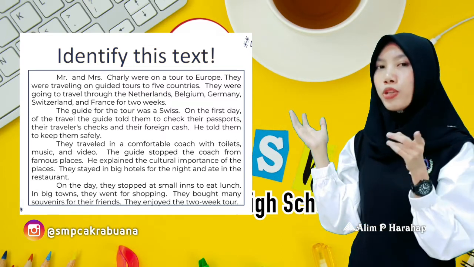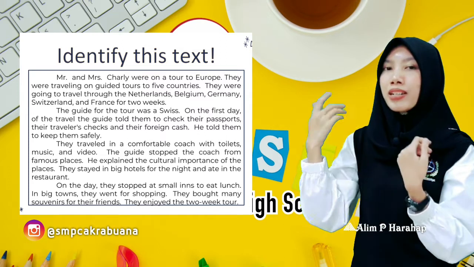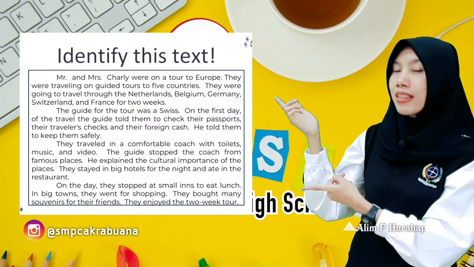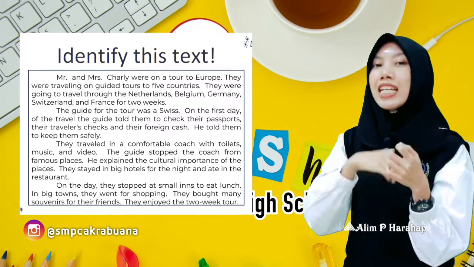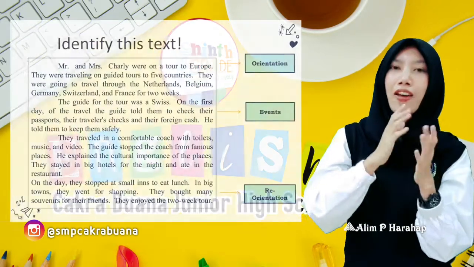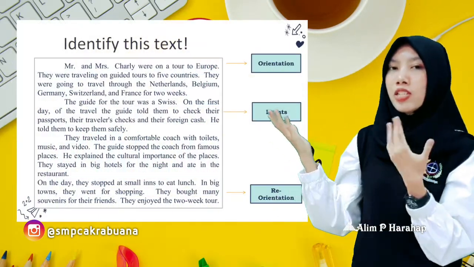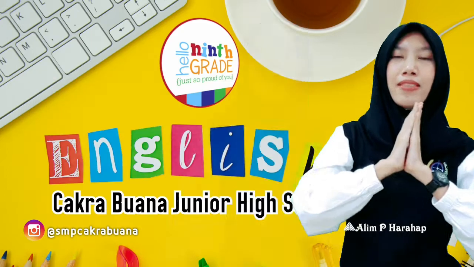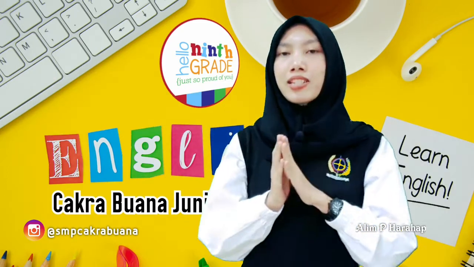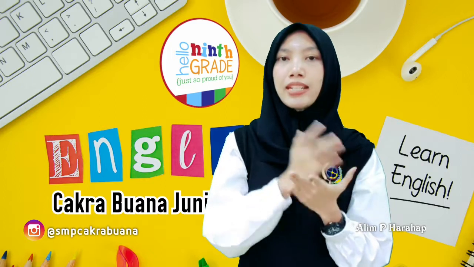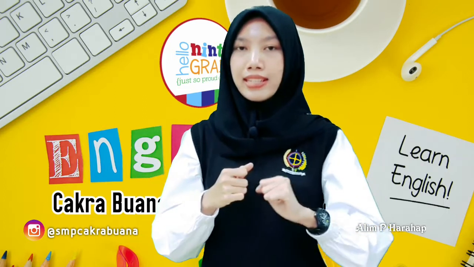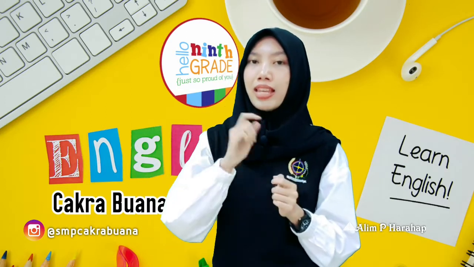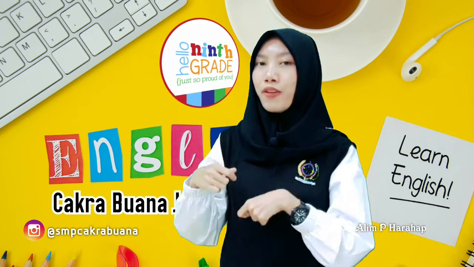Okay, now I want you guys to find how the participants felt about their holiday. Which one is it? Very good. They enjoy their holiday. Okay, so the reorientation here is good. They enjoy their holiday. So, there are some characteristics that you can use in the recount text. The first one is simple past tense. Now, take a look back at the text that I gave you before.